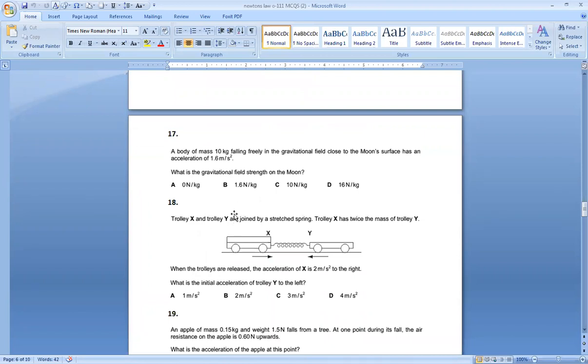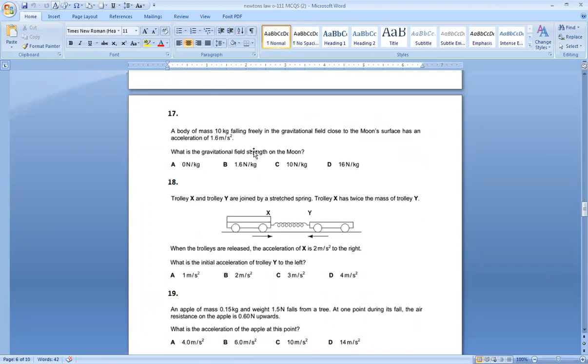Number 17, a body of mass 10 kg falling freely in the gravitational field close to the moon surface has an acceleration of 1.6 meters per second square. What is the gravitational field strength? Remember, acceleration due to gravity and the gravitational field strength are always equal. The only difference is acceleration due to gravity is measured in meter per second square and the gravitational field strength is measured in Newton per kilogram.